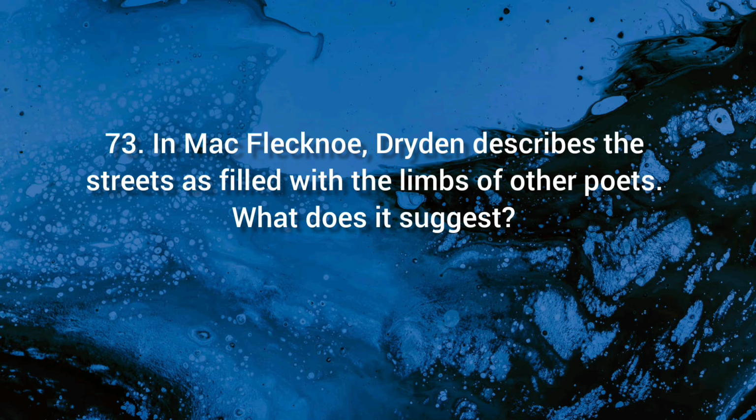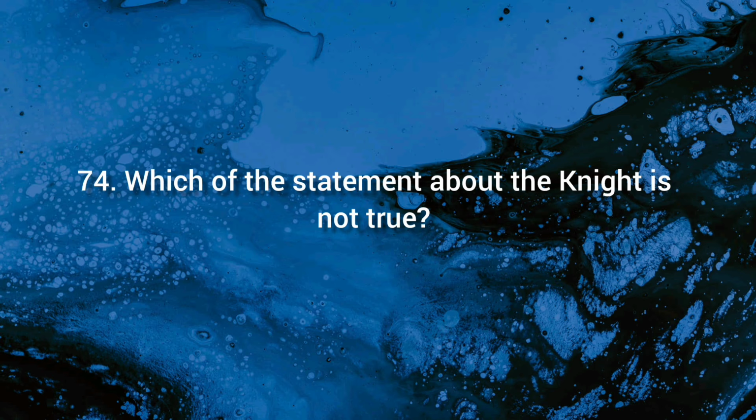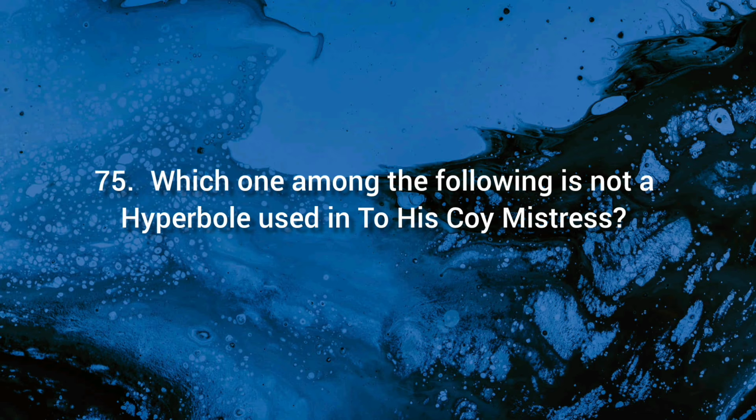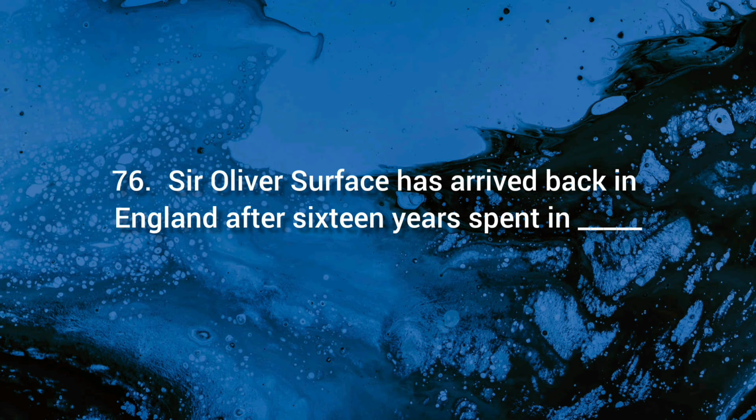73. In Mac Flecknoe, Dryden describes the streets as filled with the limbs of other poets. What does it suggest? Ans. D. Shadwell managed to get a hold on his position at the expense of talented writers. 74. Which of the statements about the knight is not true? Ans. D. The knight quarrels with the pardoner. 75. Which one among the following is not a hyperbole used in To His Coy Mistress? Ans. B. He would spend thousands of years in heaven with her.